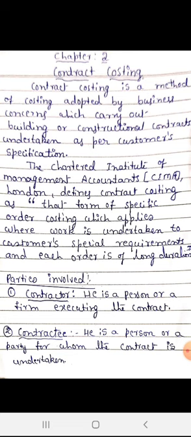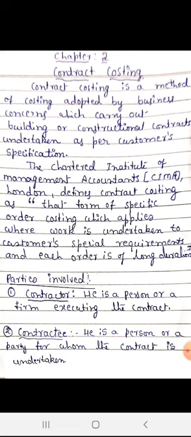See the definition. The Chartered Institute of Management Accountants, CIMA, London, defines contract costing as that form of specific order costing which applies where work is undertaken to customers' special requirements, and each order is of long duration. One more thing is that it's for a long duration. Next, we'll see the parties involved in contract costing.